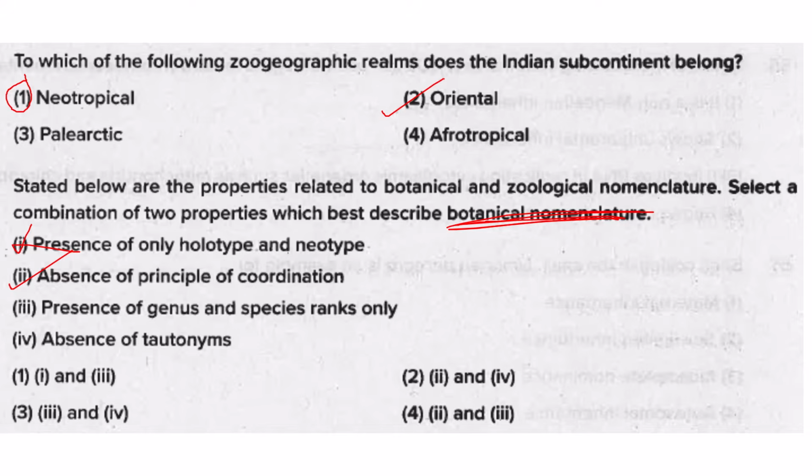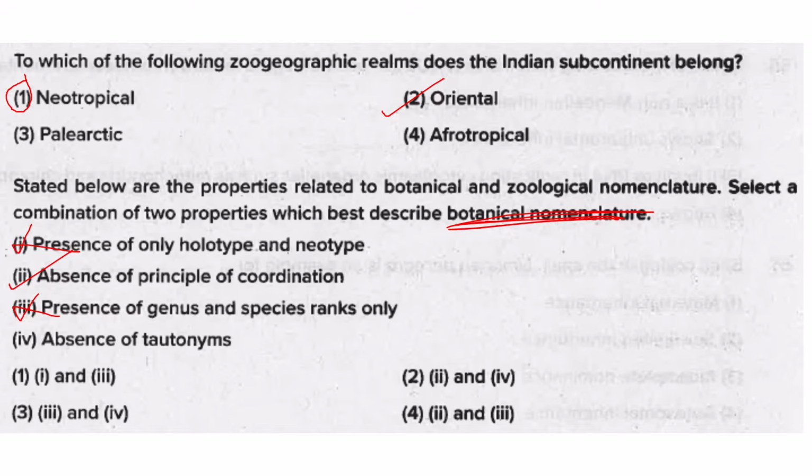Then presence of genus and species rank only, that is not something which is related to botanical nomenclature alone. It is there in zoological nomenclature, in bacteriology, in mycology, all these. It is the basis for the Linnaean system of binomial nomenclature. Okay. So 3 is not correct.